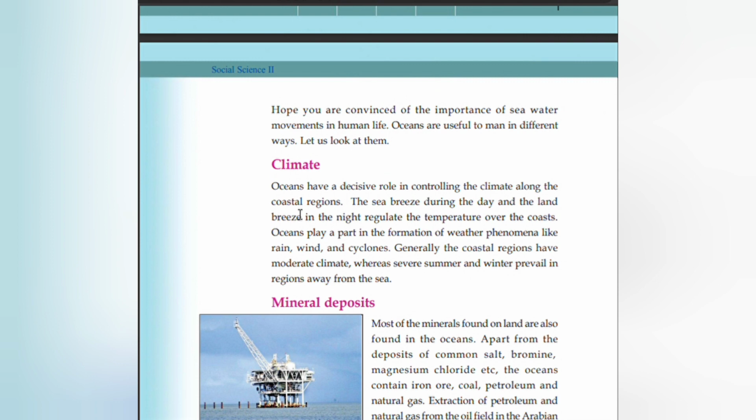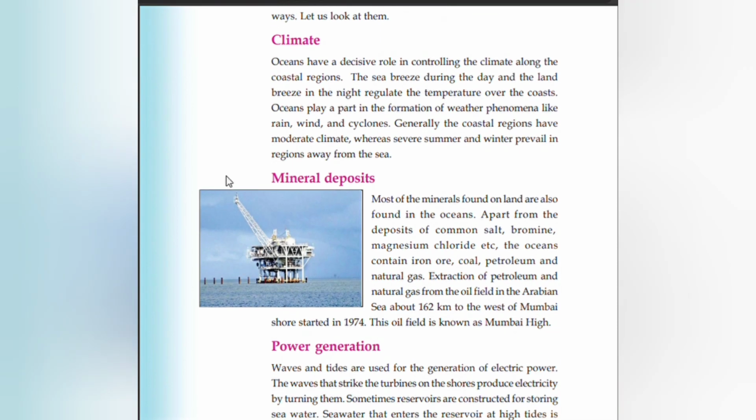Climate. Oceans have a decisive role in controlling the climate along the coastal regions. The sea breeze during the day and the land breeze at night regulate the temperature over the coast. Oceans play a part in the formation of weather phenomena like rain, wind, and cyclones. Generally, the coastal regions have a moderate climate, whereas severe summer and winter prevail in regions away from the sea.